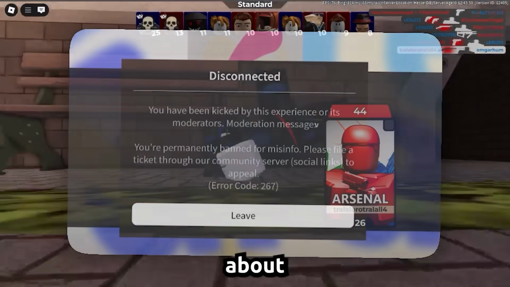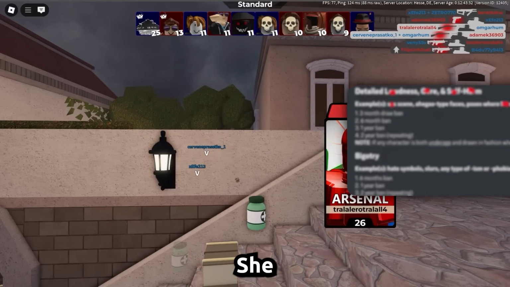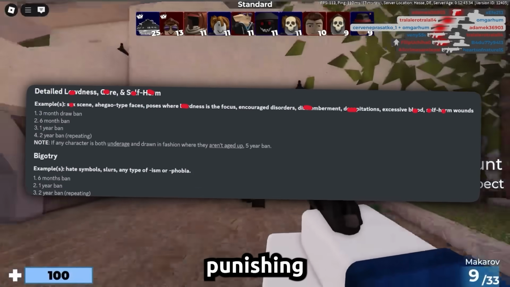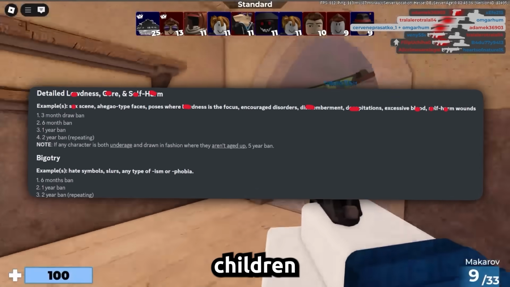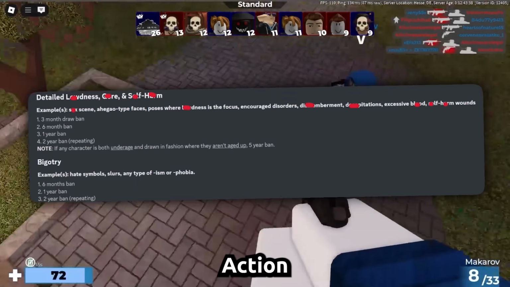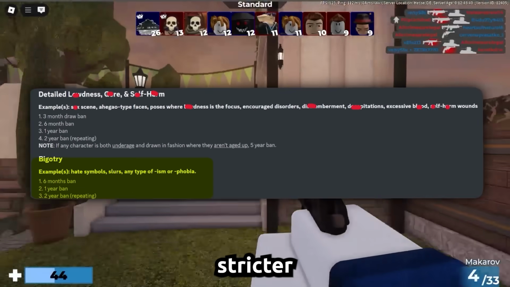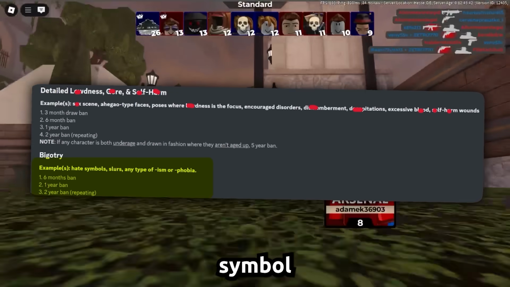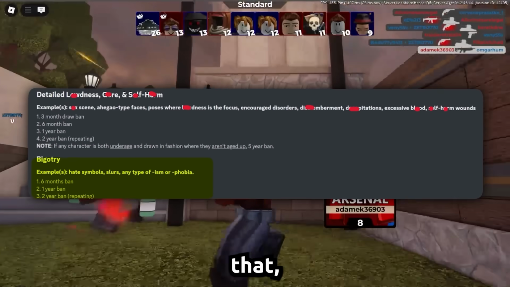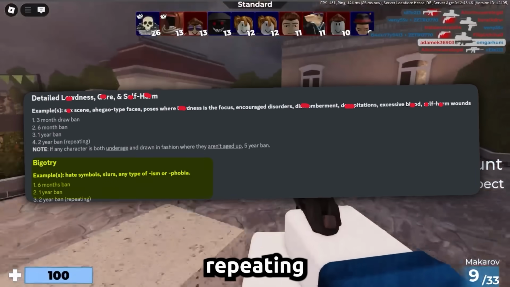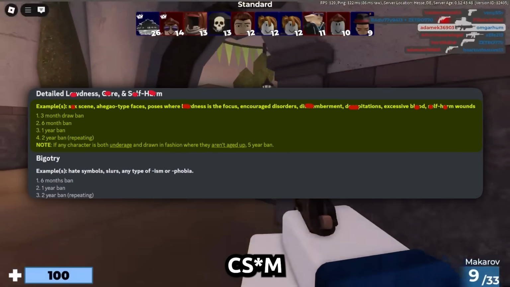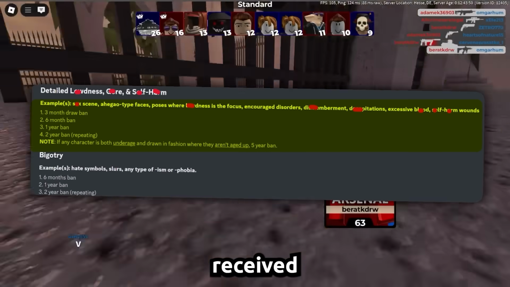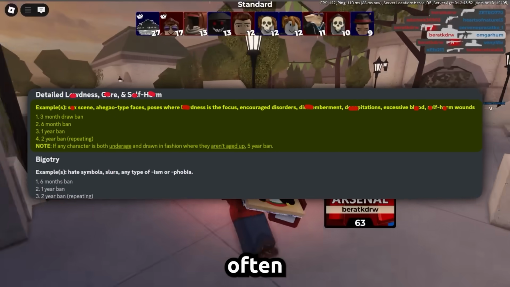Another alarming fact about Nicole's moderation priorities: she and her team appear to care more about punishing bigotry than protecting children from pedophiles. The FreeDraw action guidelines clearly show a stricter approach to bigotry offenses, or hate symbols, slurs, and stuff like that, with multi-month bans repeating, while offenses related to drawn behavior received dramatically reduced bans and were often appealable.